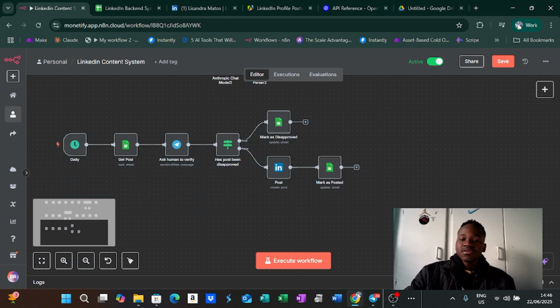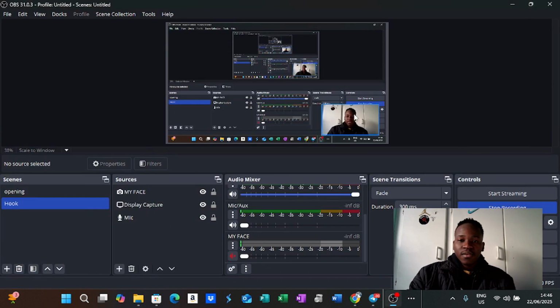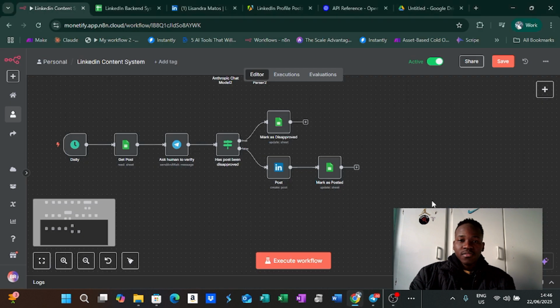This would come in as a daily, so you'll be able to check on your phone. You'll get a Telegram message, and you'll be able to see that you can approve or disapprove while at lunch or wherever you are during the day, and your personal brand grows with absolutely minimal effort from you. The only thing you really have to do is approve or decline, so you keep adequate control over your personal brand while still having the power to automate. Now that would be all.